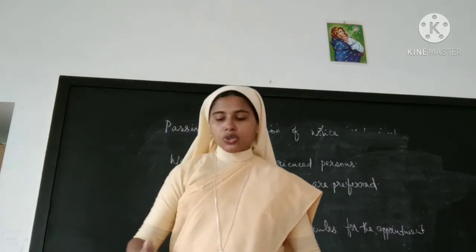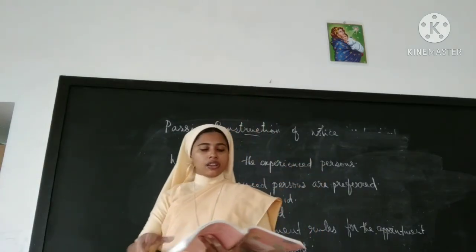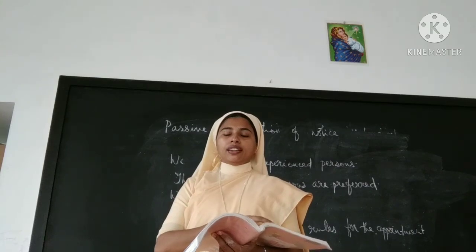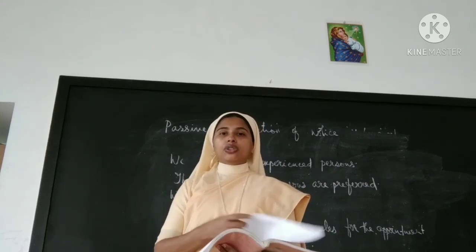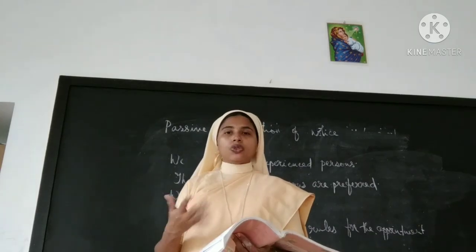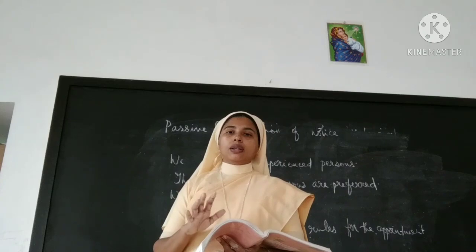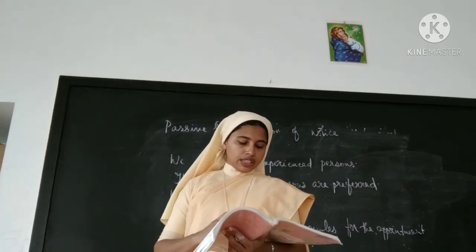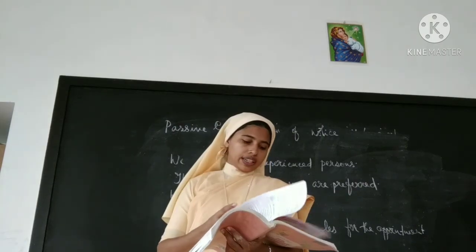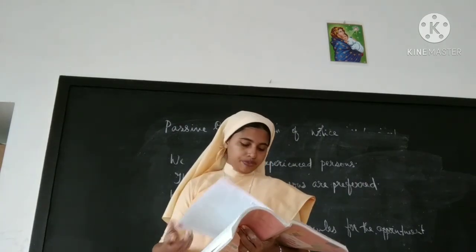Okay, children, you must do the exercise by yourself. This is very compulsory, otherwise you won't understand anything from this part. The thing is, grammar you must study by doing. There's no other way. That's why you must do it. All must do this by yourself. Page number 114. The other things we already have done. 114, then 115.